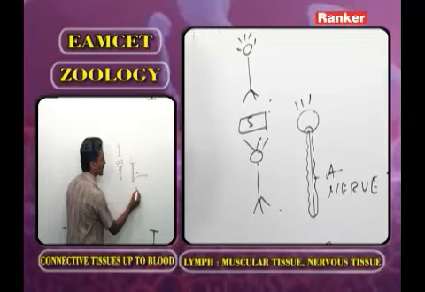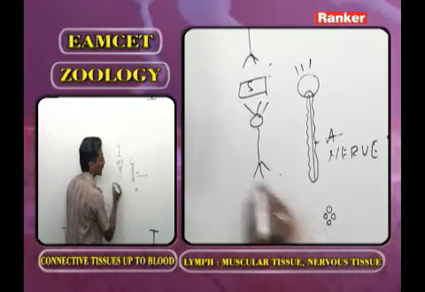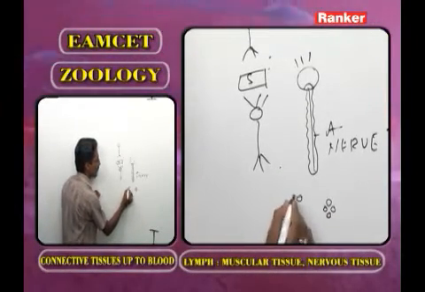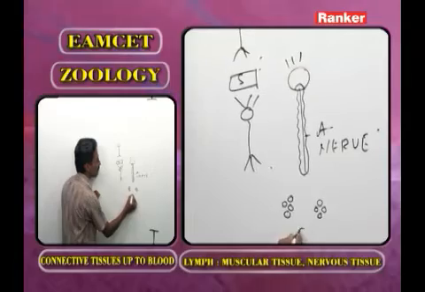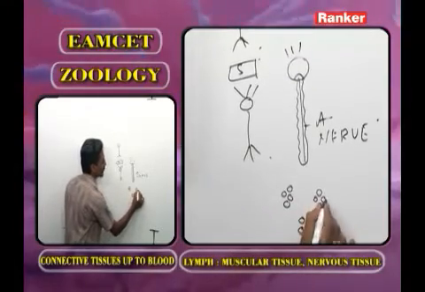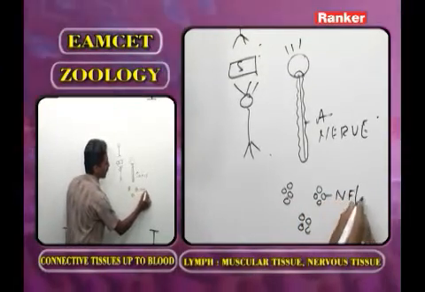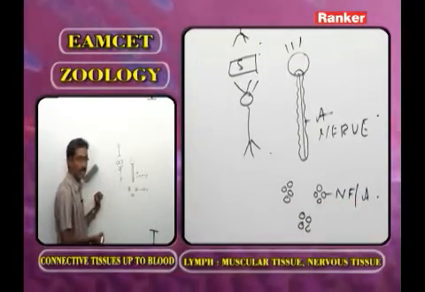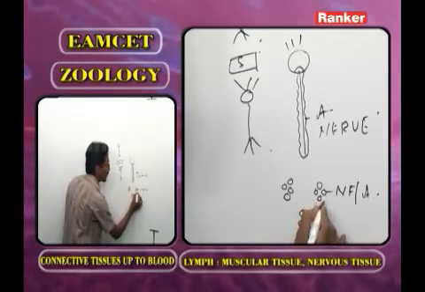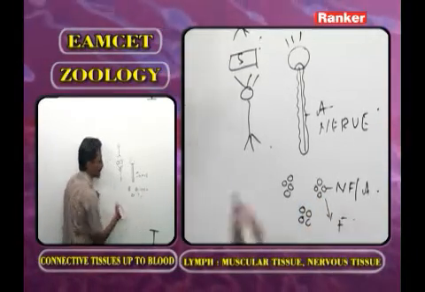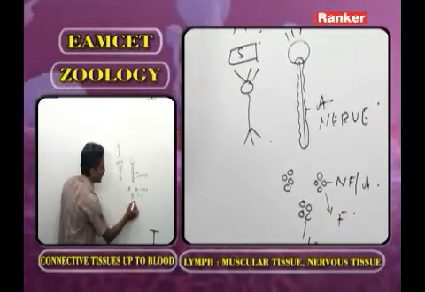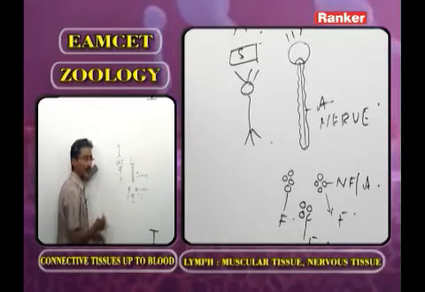In the transverse section, the nerve fibers are arranged in the form of bundles. Now this is one nerve fiber. The nerve fiber is also called axon. The bundle of nerve fibers we call a fasciculus. This is another fasciculus. This is another fasciculus.